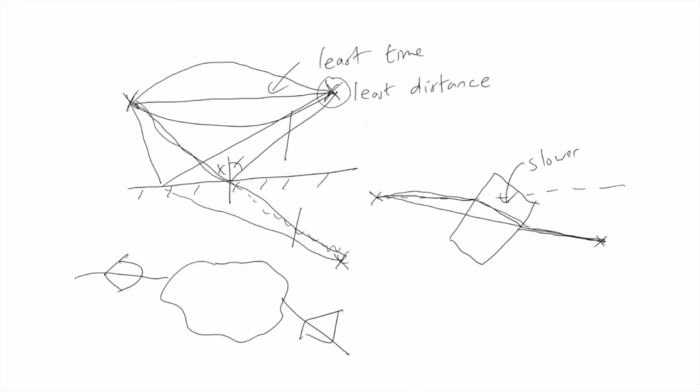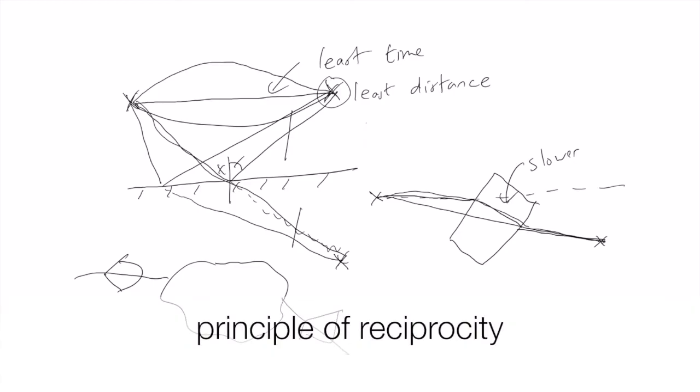So if going one way it's a path of least time, then going the other way it's a path of least time. This is known as the principle of reciprocity and is really useful in studying optical systems. It's immediately obvious from the principle of least time. It's not obvious how you would prove it any other way.